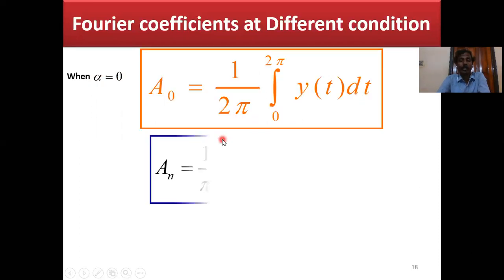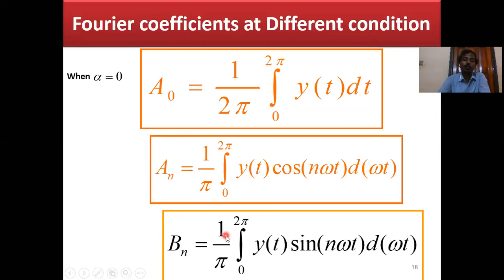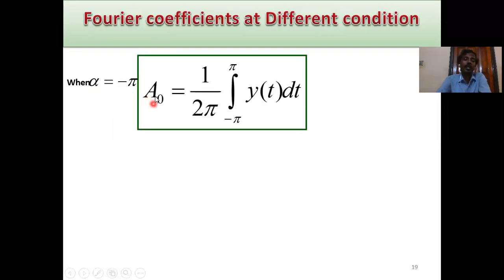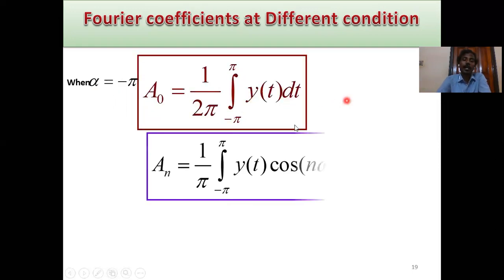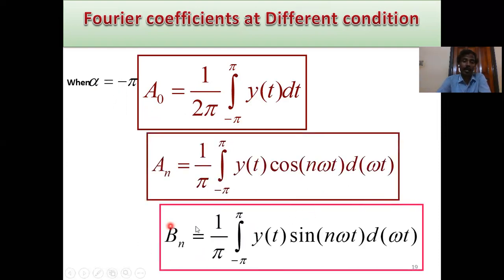This is starting from the origin. And an equals 1 by pi, integral from 0 to 2 pi of y of t cos n omega t d omega t. And bn equals 1 by pi, integral from 0 to 2 pi of y of t sine n omega t d omega t. For another condition, alpha equals minus pi, then a0 equals 1 by 2 pi, integral from minus pi to pi of y of t dt, and an equals 1 by pi, integral from minus pi to pi of y of t cos n omega t d omega t. And the sinusoidal coefficient bn equals 1 by pi, integral from minus pi to pi of y of t sine n omega t d omega t.